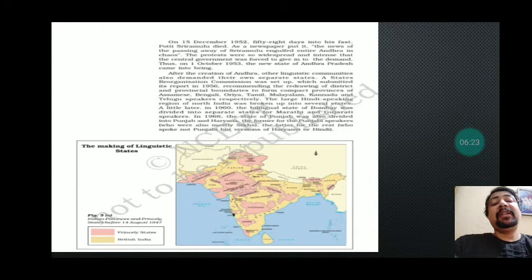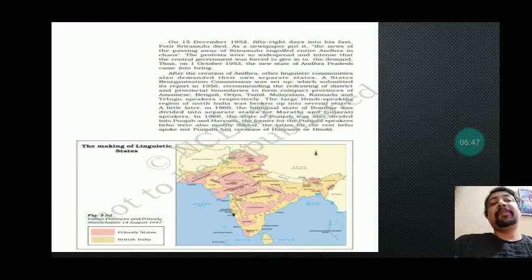Now, after he died, the protest became much more violent. The protest became much more aggressive, and finally, the central government decided to maintain peace there. And that is why, on 1st of October 1953, the government finally decided that Andhra Pradesh would be formed as a separate state. So, this is how, after the death of Sriramulu, Andhra Pradesh was formed in 1953.